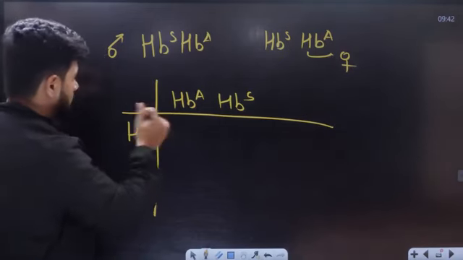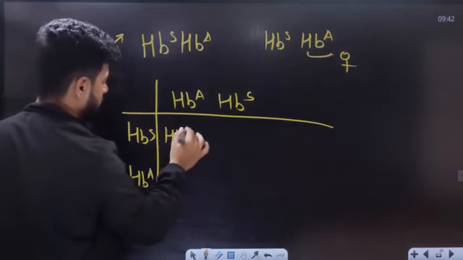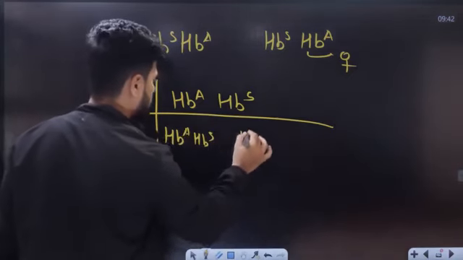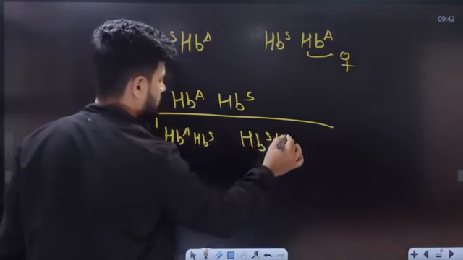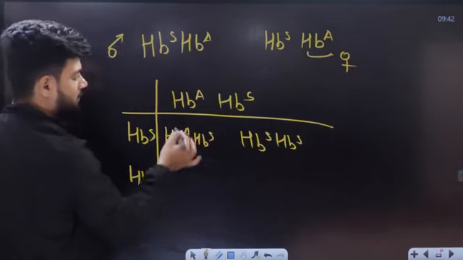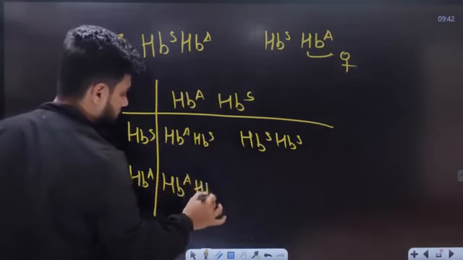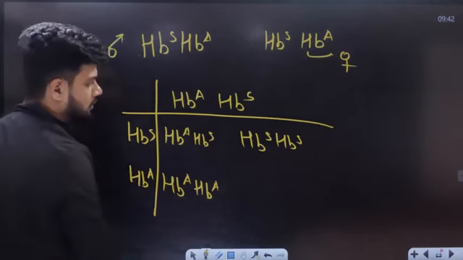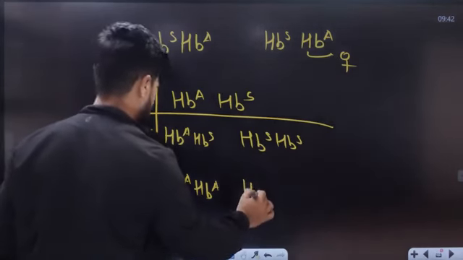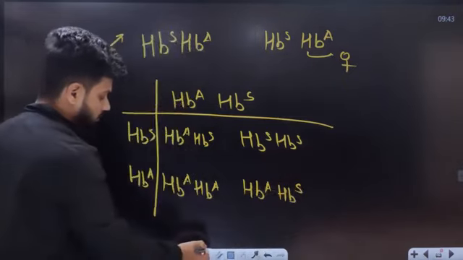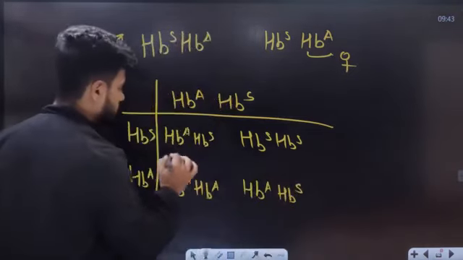Now tell me, students, this person is going to be a carrier, HBA, HBS. Next one is going to be HBS and HBS. This person is going to be affected. HBA and HBA, this person is going to be completely normal. HBA and HBS, this person is a carrier. HB means hemoglobin.